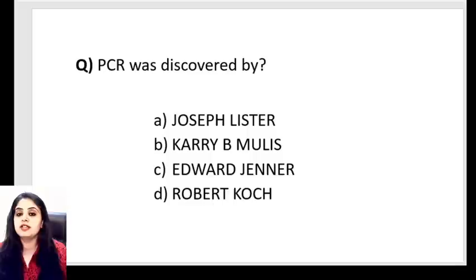Coming to the next PYQ, guys. PCR was discovered by, polymerase chain reaction was discovered by 1, 2, 3. It needs a scientist with 3 names, 3 alphabets. Kary B. Mullis gave us polymerase chain reaction. Well, that is a wrap up of all the scientific aspects. I hope all the scientists are clear to everyone and we can move on to the next topic.